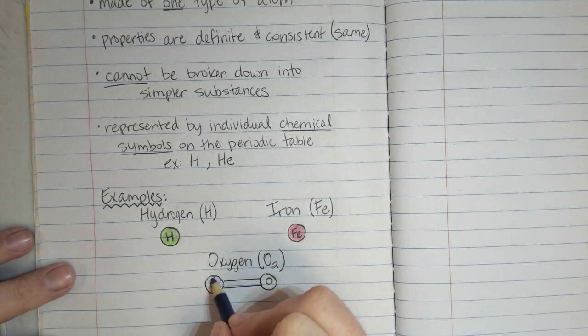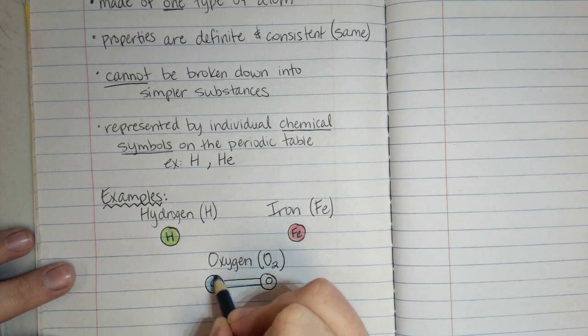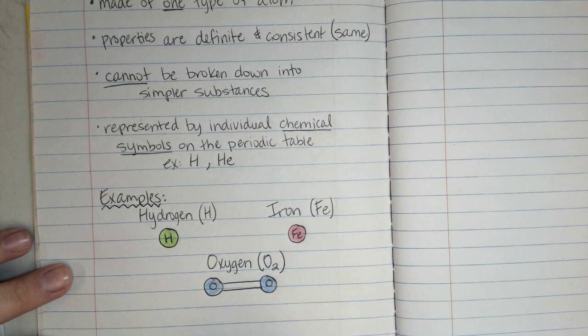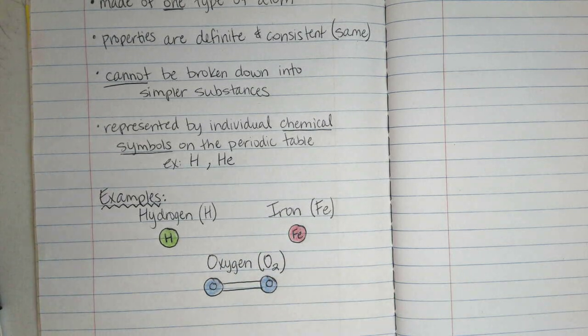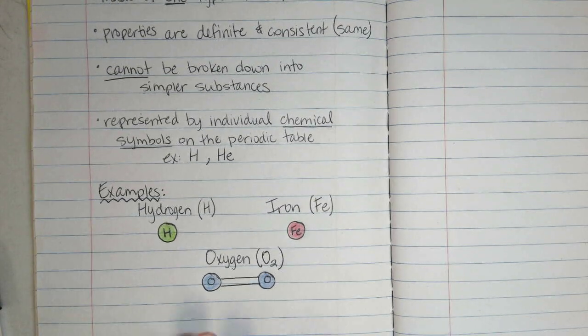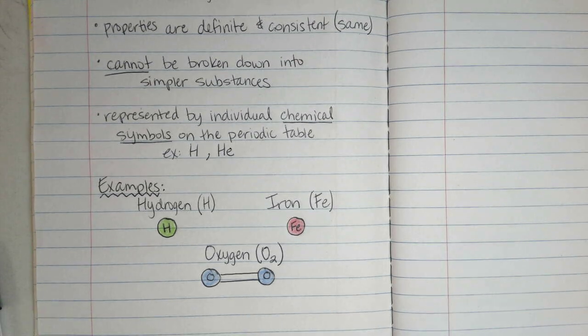Even though there are 2 atoms, because they are the same type, they're both oxygen atoms, which we're representing with a blue color. That's still considered to be an element. Leave some space at the bottom of the page. At the teacher station, you're going to draw some more examples, so be sure you have a few extra lines for that.